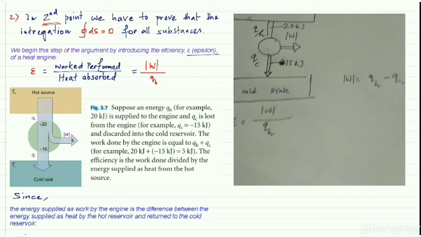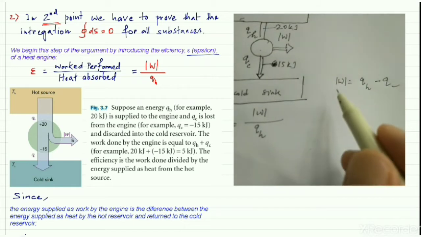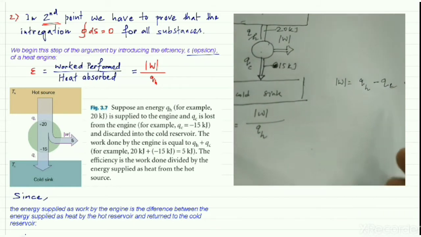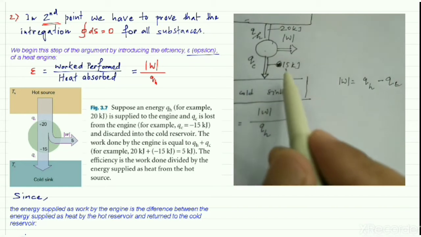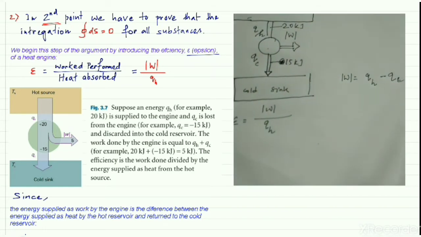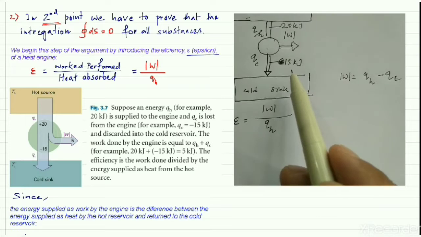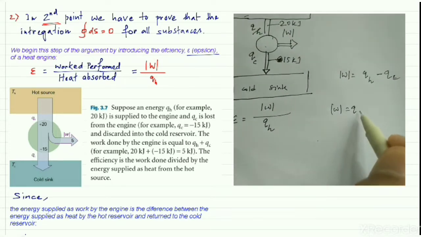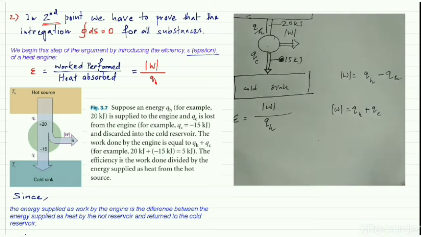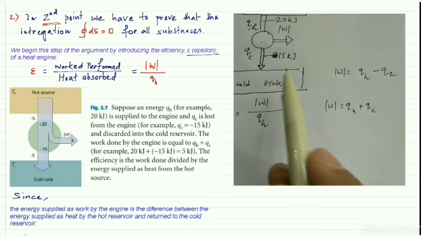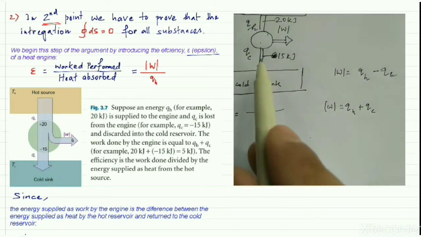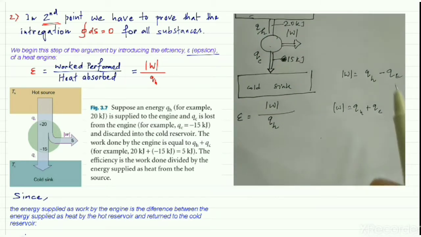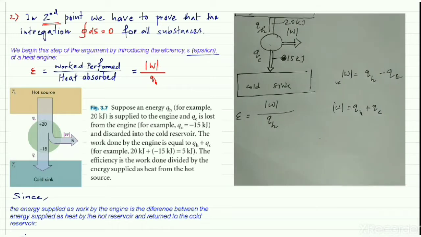So in these books it is written that the work is equal to QH plus QC, but here they take QC in negative form. Because in this book they said W is equal to QH plus QC, and they consider that QC is less than 0. But you can also use this one.